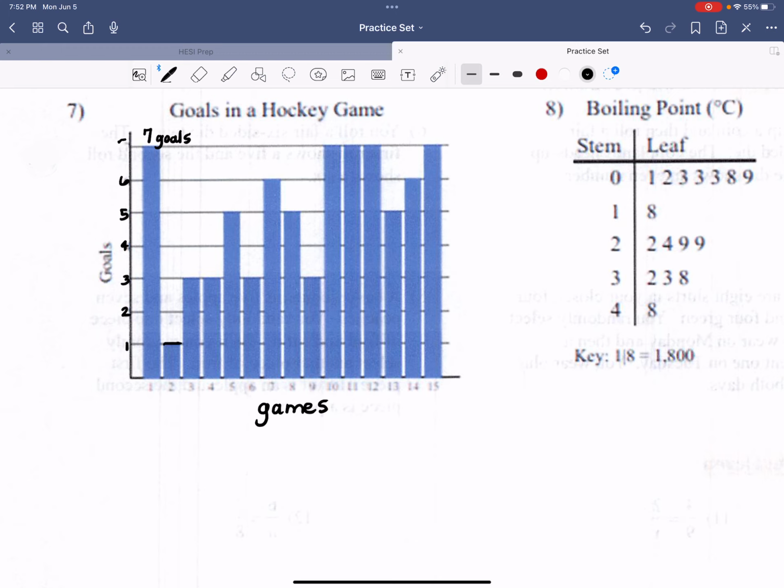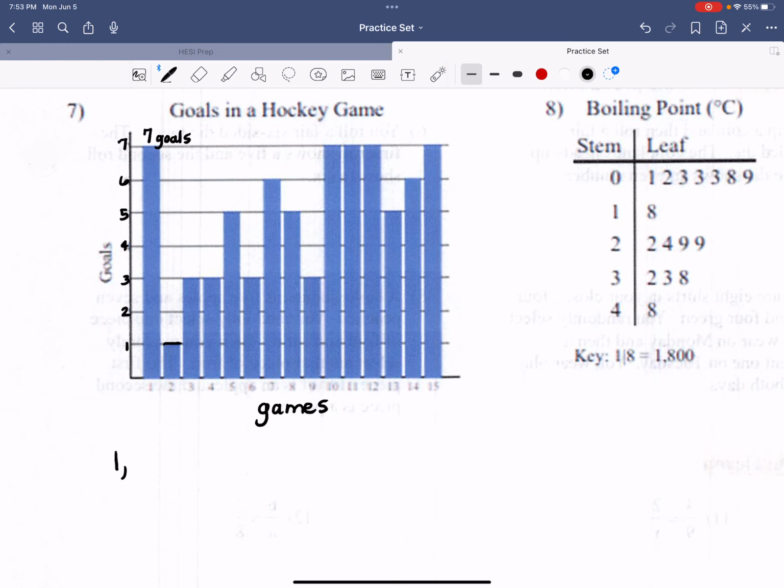Now, I know that I'm going to have to put these in order, so I'm going to use the heights of these bars to help me do that. What is the least number of goals scored? Well, it's right here. In that second game, he only scored 1 goal. So I'm going to list 1 goal.